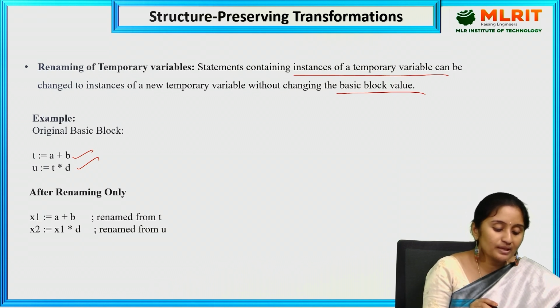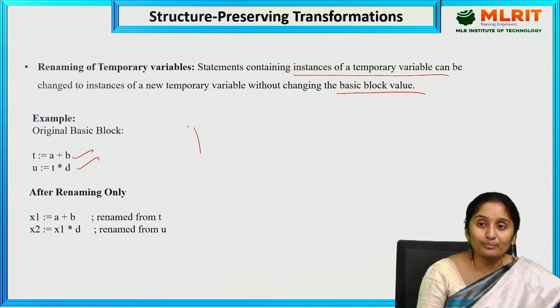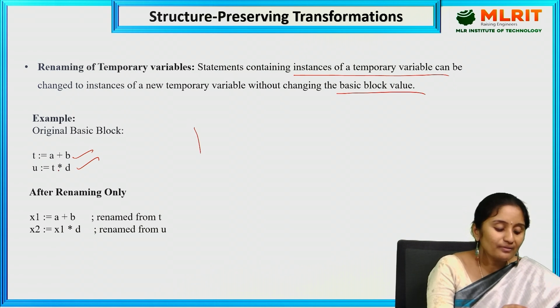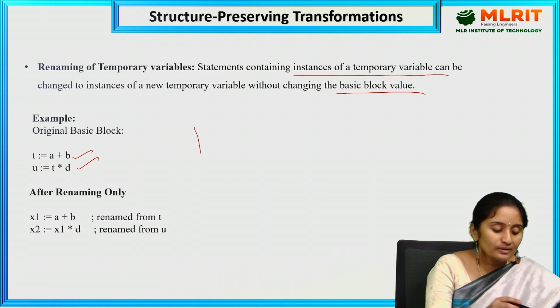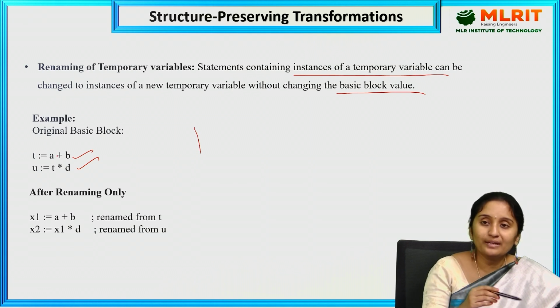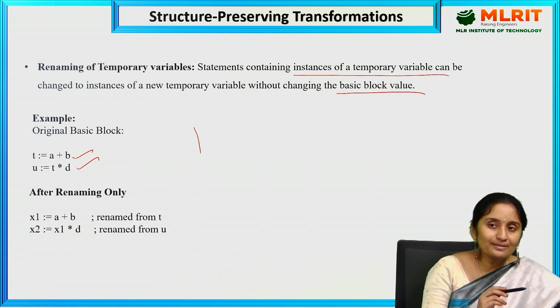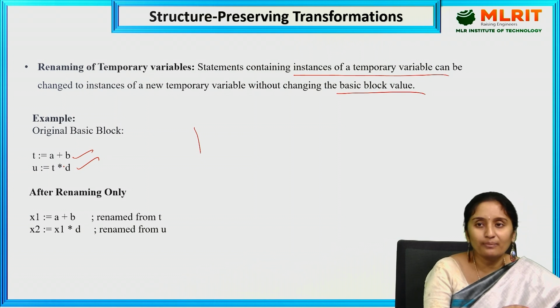Why? Because when I store it in the memory, whenever I find A plus B, that should be done with a T only. If I use the T value somewhere, this value will be updated with that new value. So that is the reason we are going to rename it. We are going to apply new temporary variables.